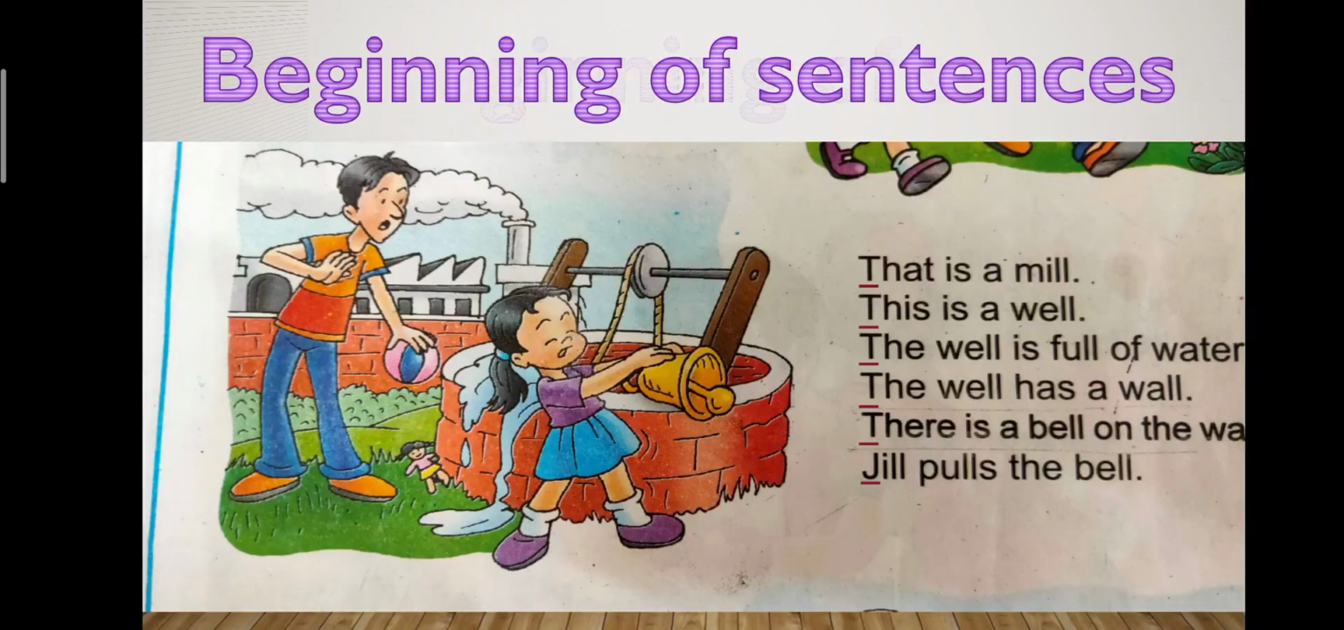Beginning of sentences. Here, 6 sentences are given. That is a mill. T is capital. This is a well. T is capital. The well is full of water. The well has a wall. There is a bell on the wall. Jill pulls the bell. Look at the first letter. T and J are capital.